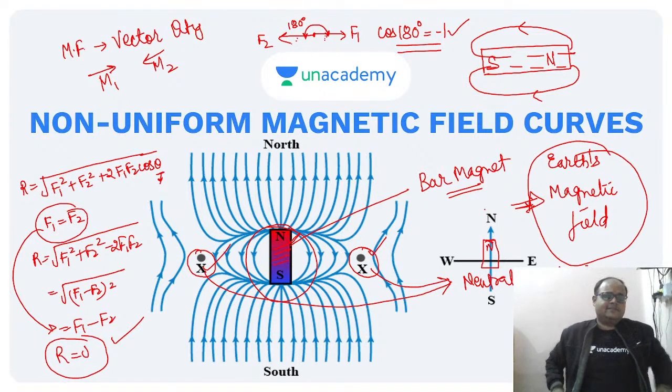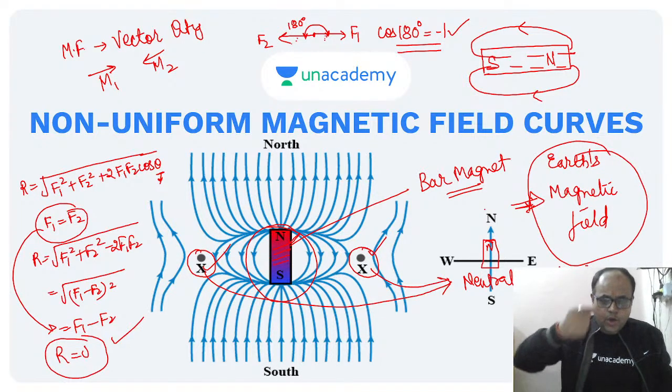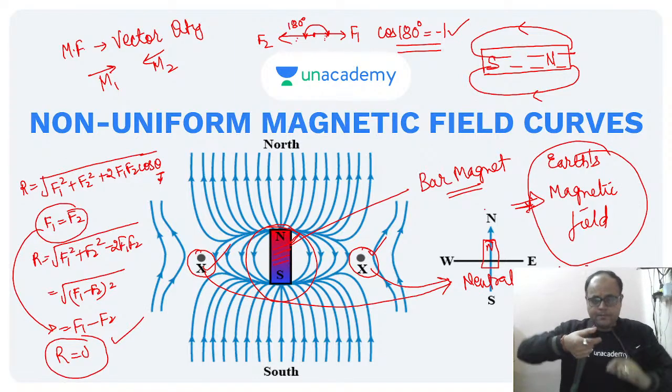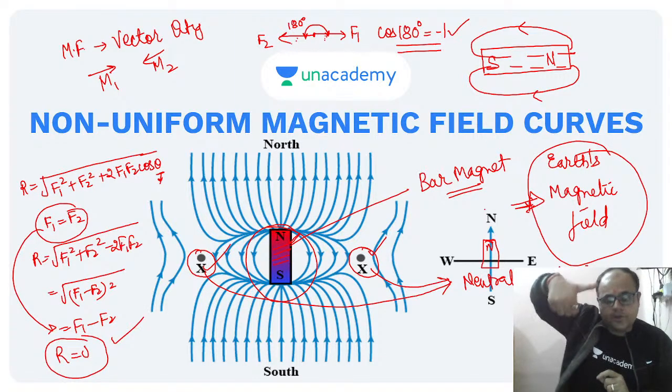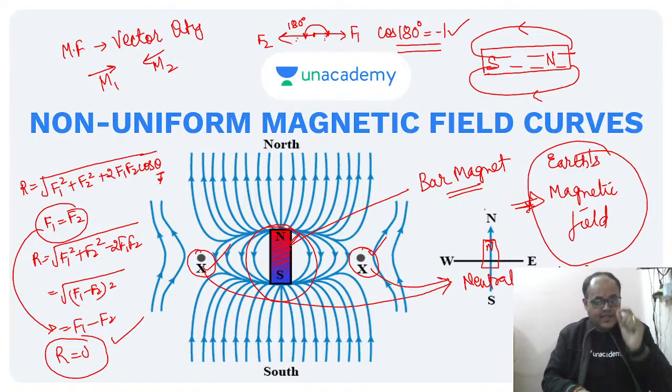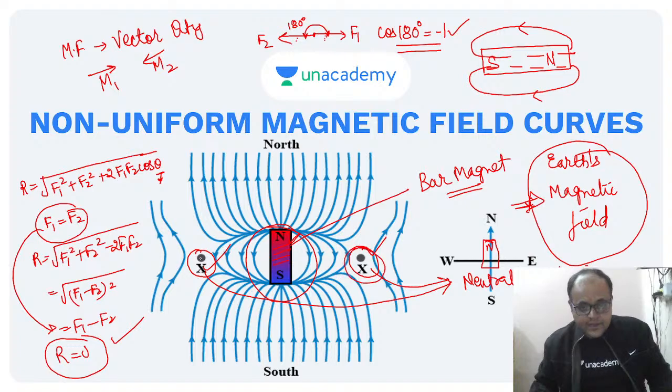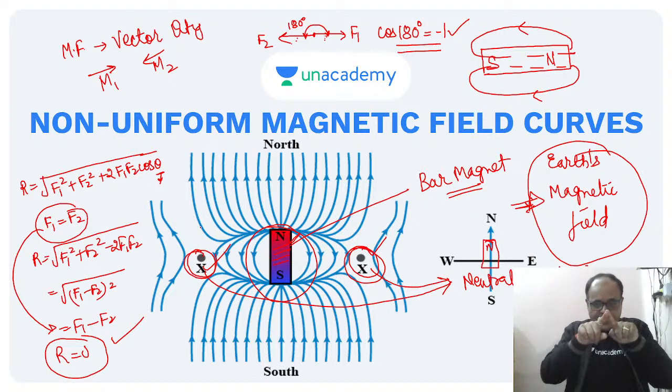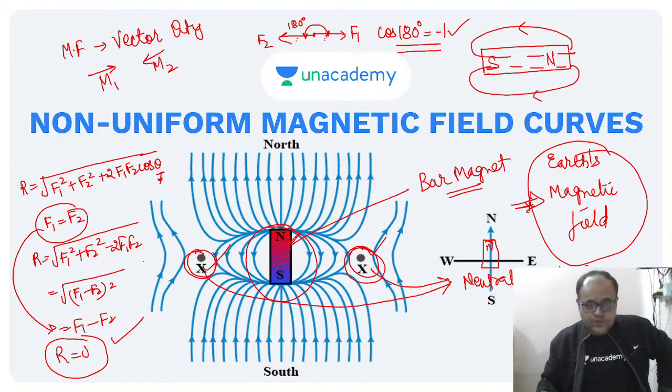So what I was saying is, if the north pole of the magnet is pointing towards the north of the earth, right? In this particular case, the neutral points will be created at this point. I mean, this is along the axis. See, for that matter, along the horizontal line, right? You're getting my point.